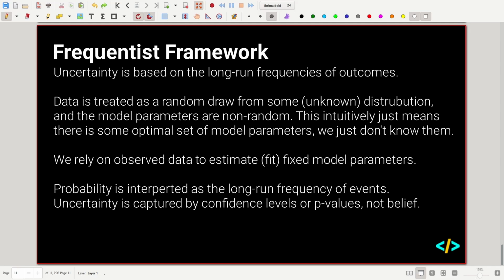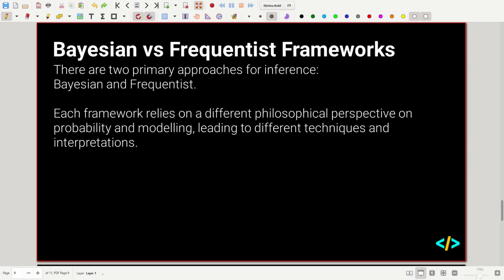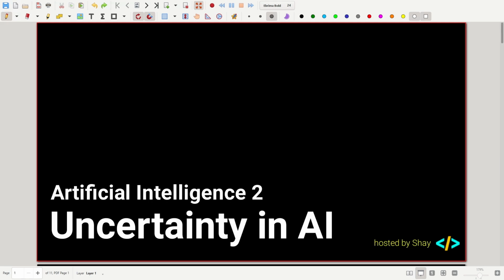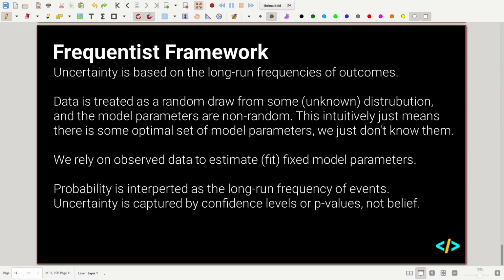So moving on. Well, that's the end. That's everything in terms of uncertainty. I think a lot of the things this applies to will be incorporated into future sessions, like how we can find optimal model parameters, things like that. But are there any questions about any of the theory that I've covered today, or anything to do with uncertainty in general? I saw a few questions in chat, but I think they've been answered.